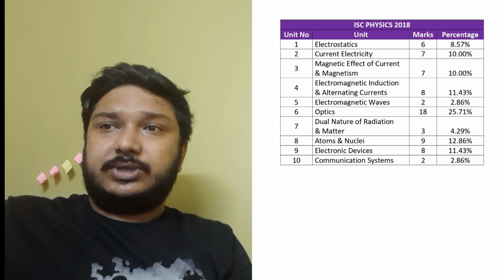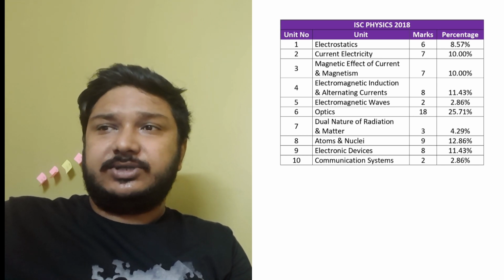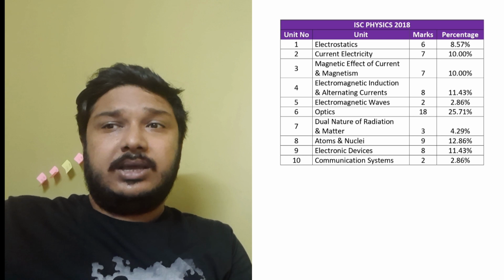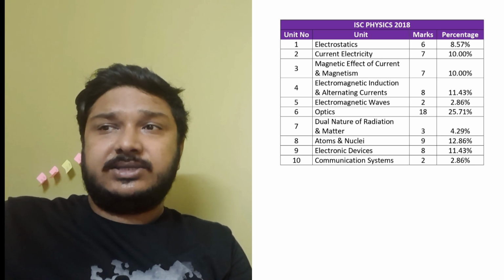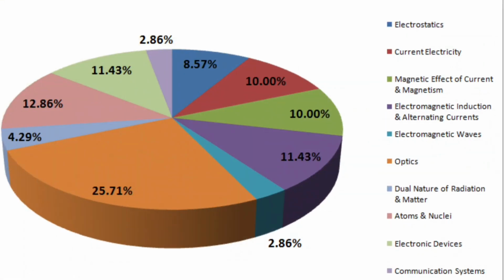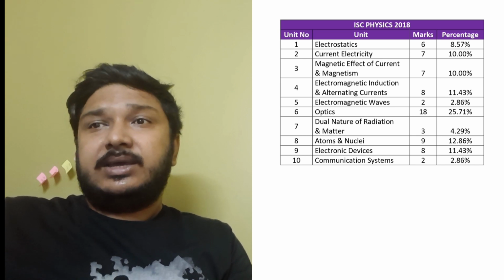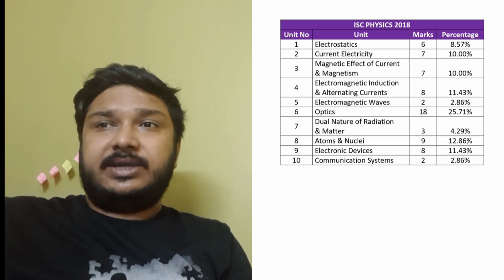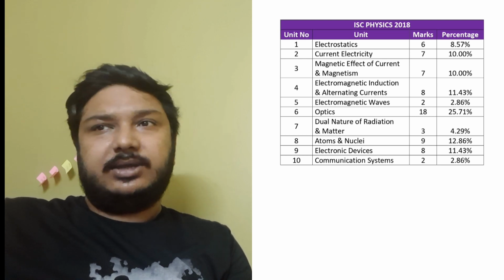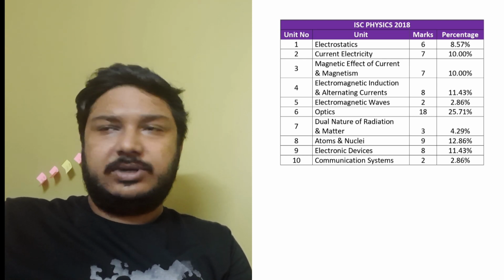Now let's see 2018. In ISC Physics 2018, the trend is very similar. We can see optics having 18 marks constituting 25.71% of the questions. Then in rank 2, we can see atoms and nuclei having 12.86%, very similar to 2017. Then followed by current electricity, magnetic effect of current, electromagnetic induction, alternating currents, all these come after atoms and nuclei.